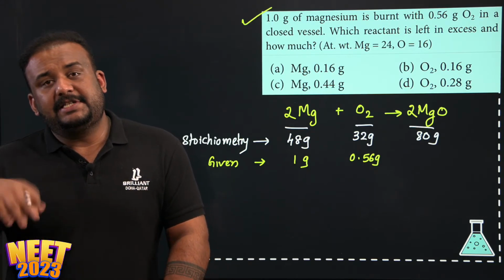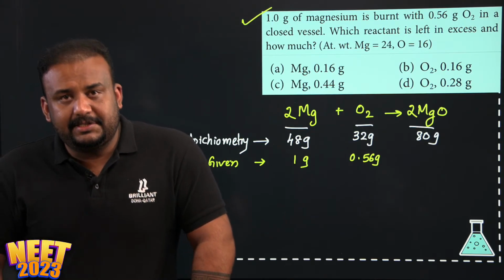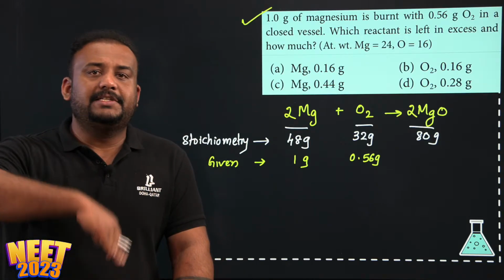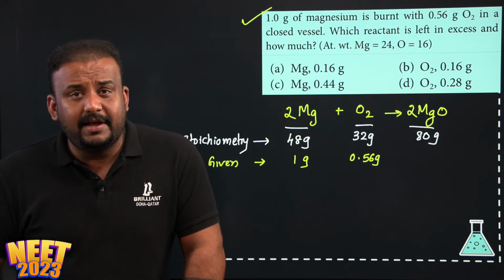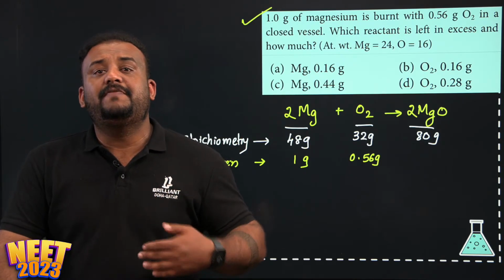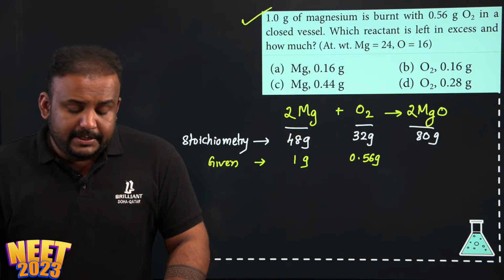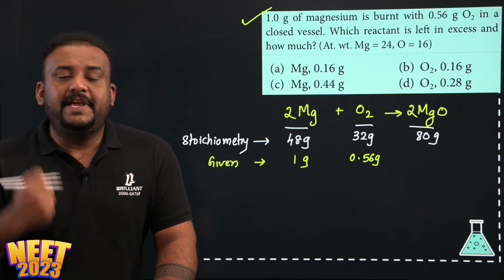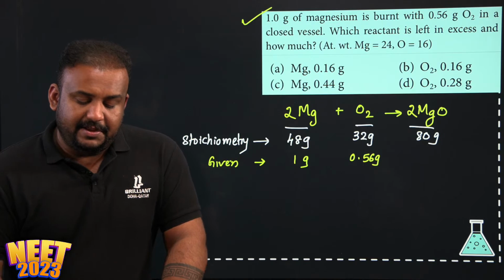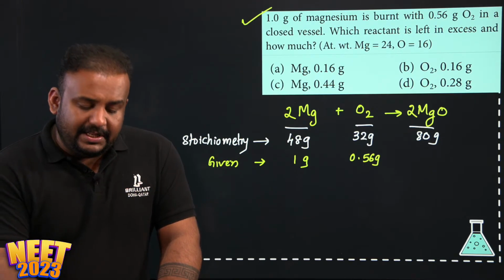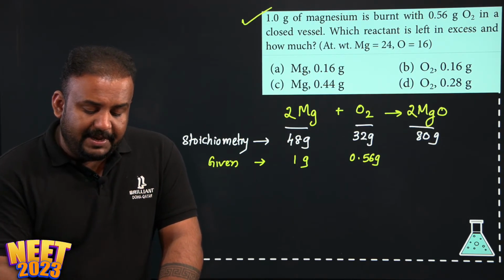A reagent which gets completely consumed in a chemical reaction is called the limiting reagent, and the remaining reagent is called the excess reagent, correct? And the limiting reagent is the one which is going to decide how much product has to be formed. So, how do I identify a limiting reagent? It's very easy. Look here, just look at the stoichiometry, okay, and then work it out based on that.